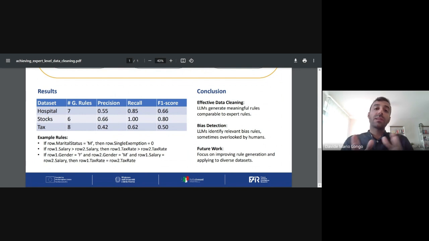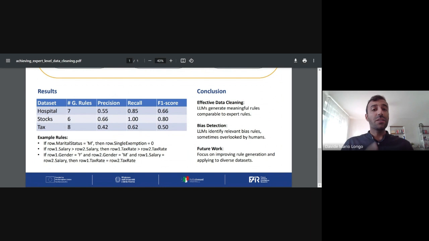And when it comes to the precision, we can see that actually the LLM could generate many more rules than the human experts did. This is not necessarily bad because we actually analyzed the rules produced by our algorithm, and we saw that some trivial rules that are implicit for a human expert were actually spelled out by the LLM. So to conclude, we can say that our algorithm can indeed generate effective data cleaning rules that are even comparable to the ones generated by human experts.